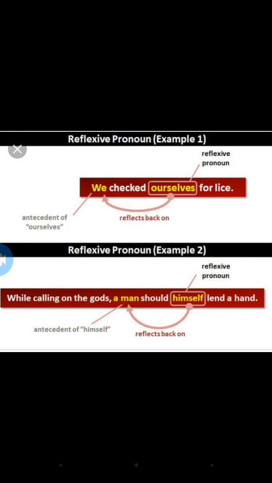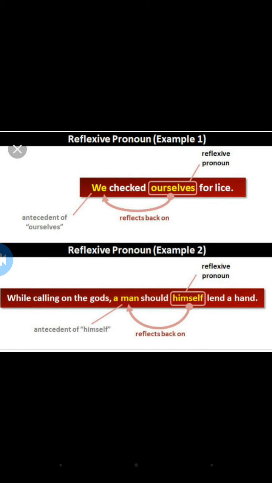See here, example: we checked ourselves for lice. In this, we is the pronoun and ourselves is the reflexive pronoun. We is the subject and ourselves is the reflexive pronoun. We checked ourselves, so ourselves is reflecting that subject.